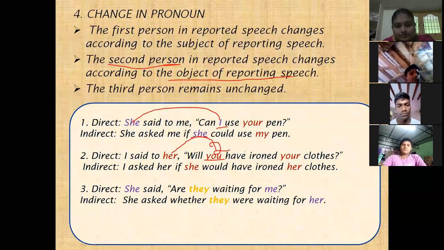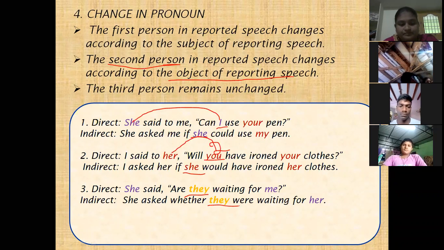First person changes according to the subject, second person changes according to the object. If third person is given, there is no change; it remains unchanged. See in the third sentence, they is third person, so we write it the same as it is.